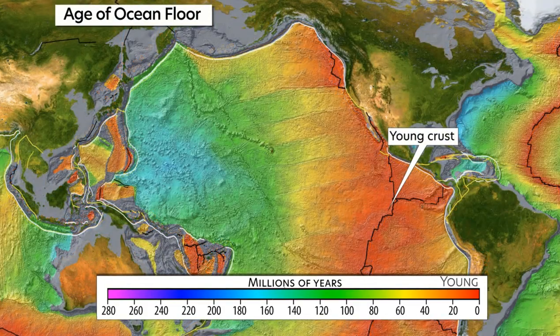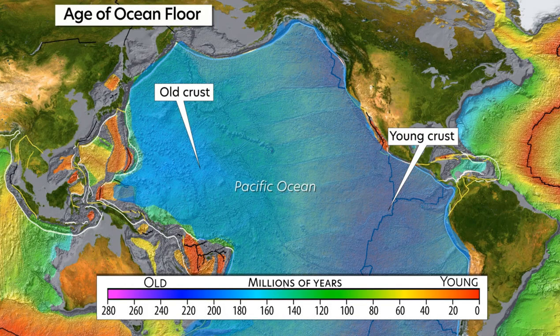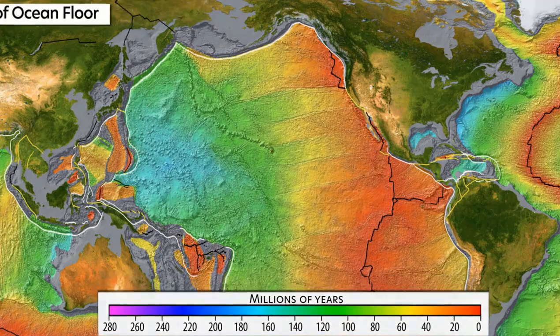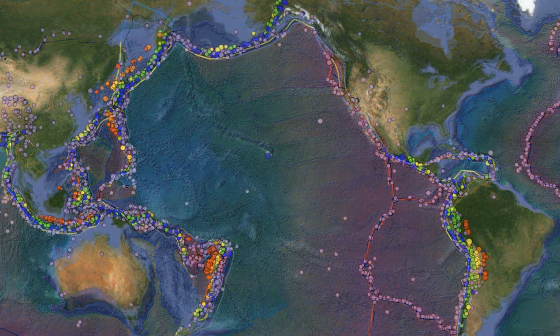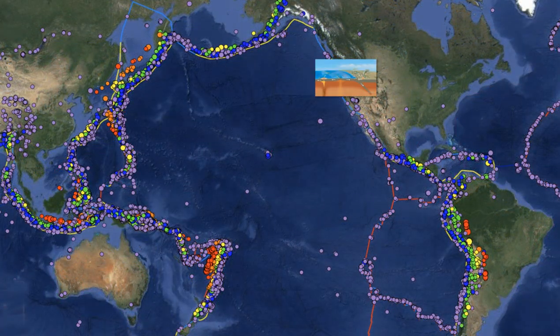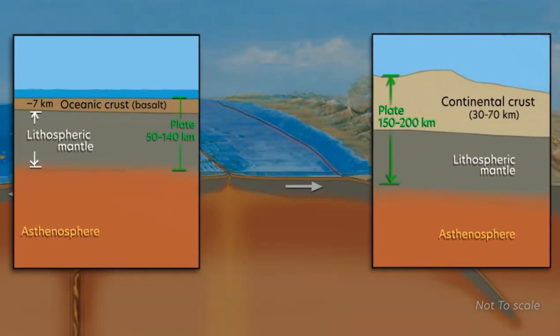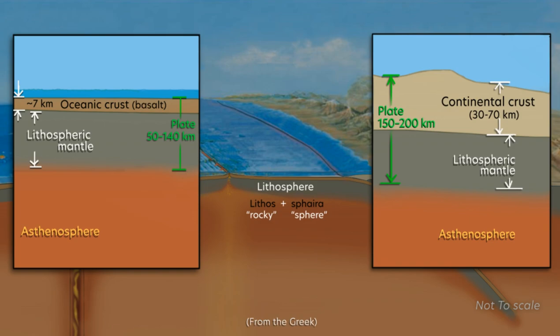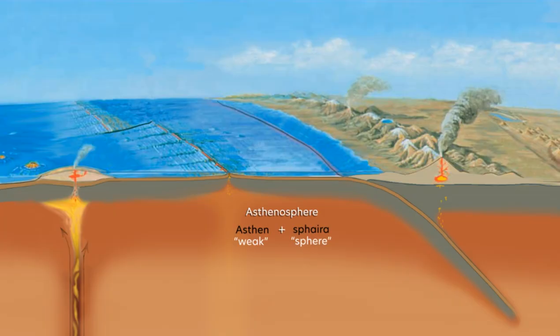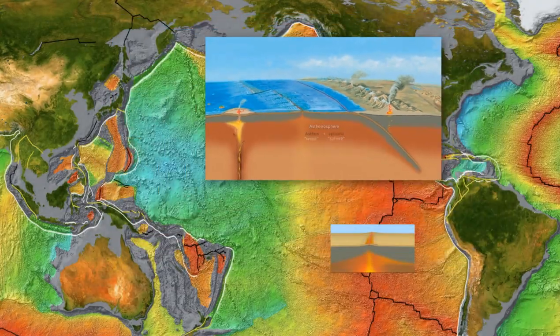We will discover that young oceanic plates near spreading ridges are hotter than older oceanic plates, for example, in the western Pacific Ocean, and how the temperature of a plate controls its ability to produce earthquakes. Remember that lithospheric plates, also called tectonic plates, have a layer of crust on top of the lithospheric mantle, the outermost rigid part of the mantle. These move as a single unit. The hotter asthenosphere beneath the plates is solid, but less rigid mantle rock that can slowly flow.